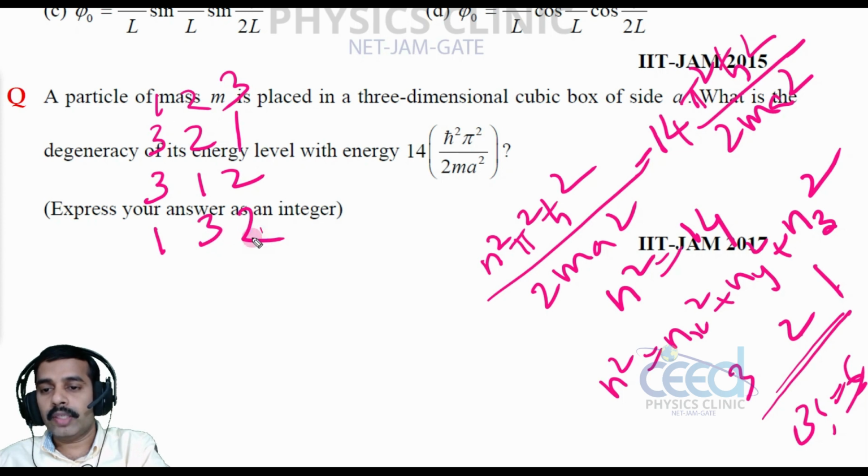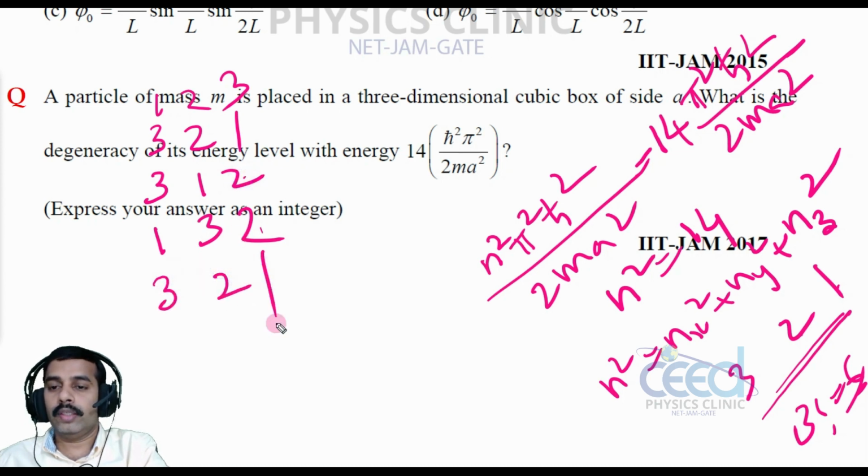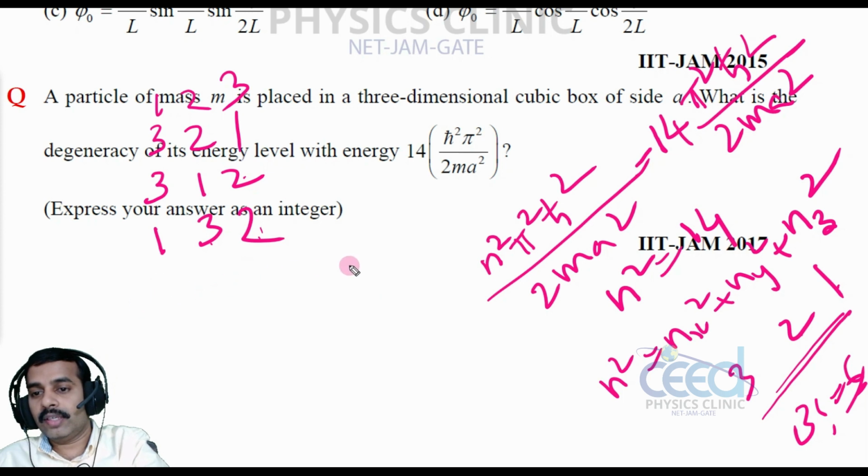Any other possible arrangement? 3 1 2 and 3 2 1 we have not written. 1 2 3 and 1 3 2, that we have written, right? Okay. Now any other option? We have 1 2 3 and 1 3 2, and 3 2 1 and 3 1 2, so these we have written. Now we have to start with 2.